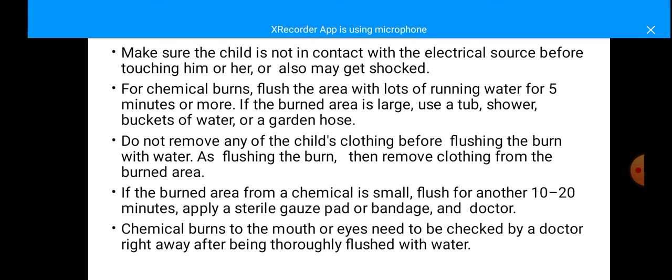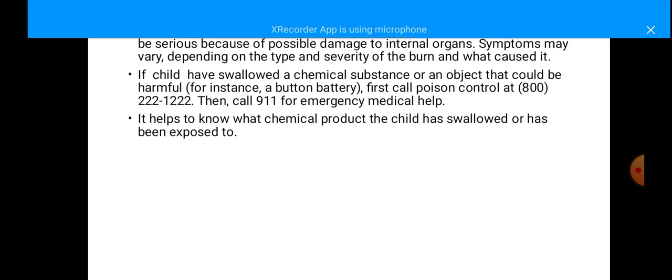Chemical burns to the mouth or eyes need to be checked by the doctor right away after being thoroughly flushed with water. If there are chemical burns, we have to flush thoroughly with water. For the eyes, at the inner canthus, we have to flush with water for about 15 minutes. For the mouth also the same. And if there is any serious problem because of possible damage to the internal organs, symptoms may vary depending on the type and severity of the burn.